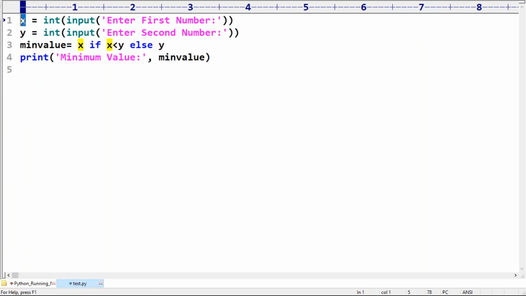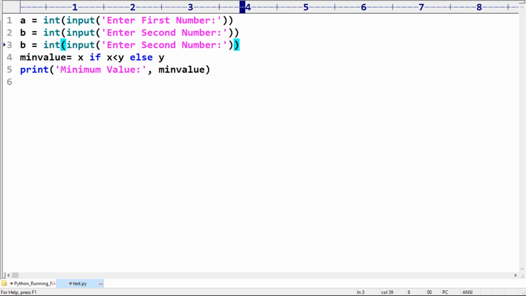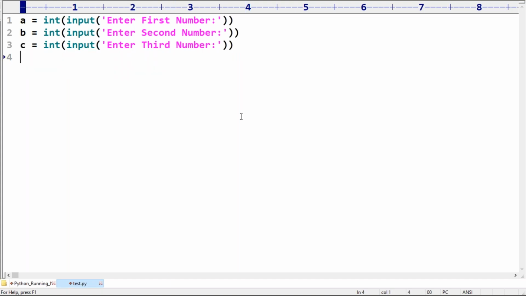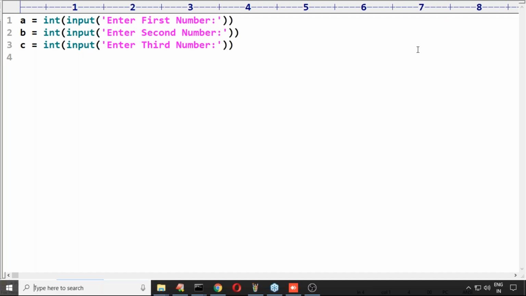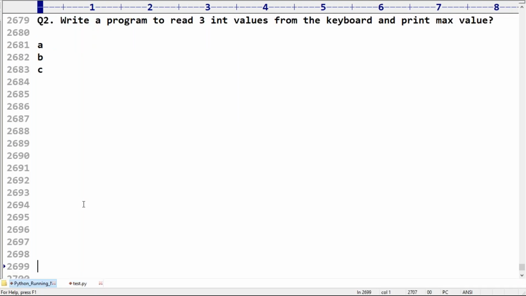Now enter first value, enter second number, enter third number. Sir, please confirm, are you feeling comfortable up to this? Any doubt about this? No, good. Now my question is, observe carefully, 3 numbers are there, sir.